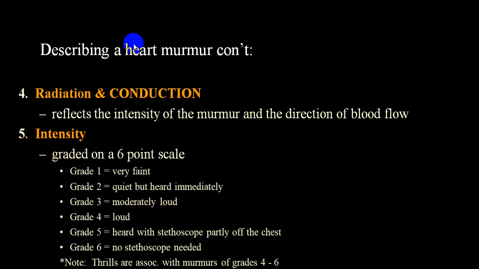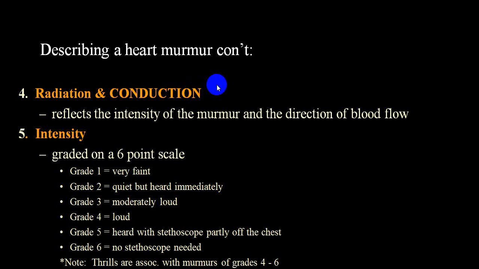Then we look at where the murmur is heard. To explain radiation and conduction, I'll give one example. Say it is a murmur of mitral regurgitation, best heard in the mitral area, very loud. And then it is heard all along from the mitral area to the axillary area, only in that one direction. Then we'll use the word conduction. So we'll mention the murmur is best heard in the mitral area and it is conducted to the axilla.